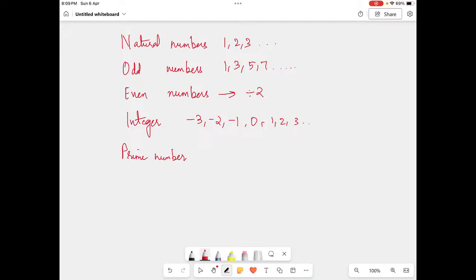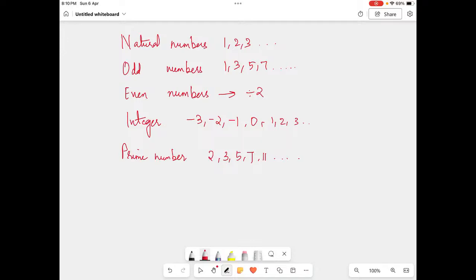They have only two factors, the number itself and 1. For example, 2 comes in the 2 table and it is divisible by 1, but it doesn't come in any other table. So 2, 3, 5, 7 and 11, it goes on.